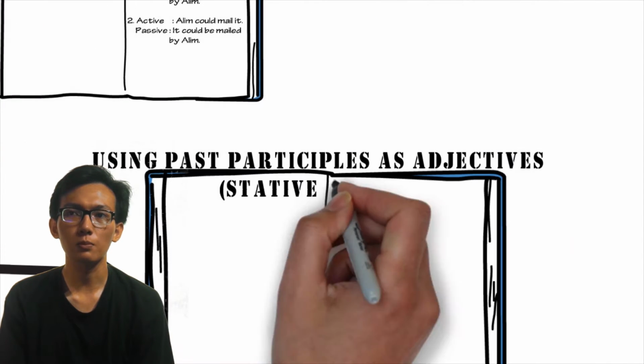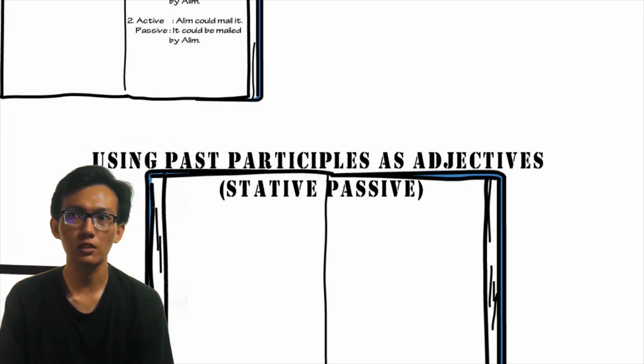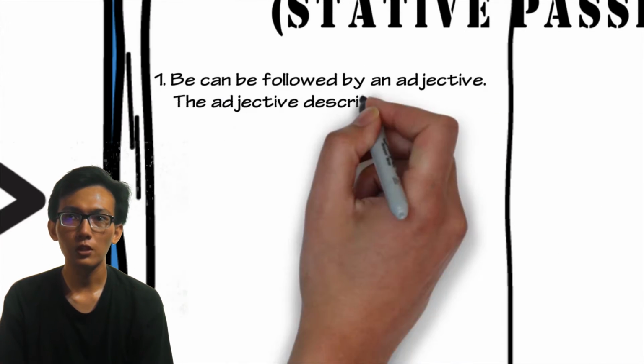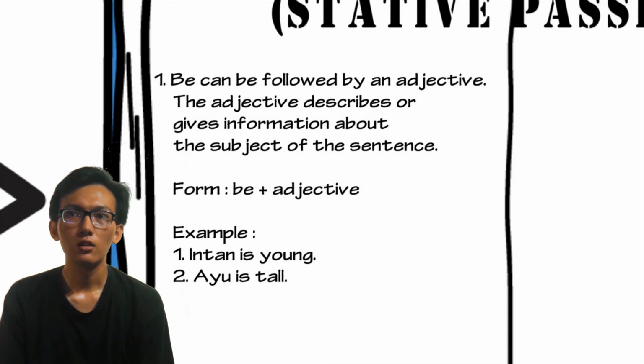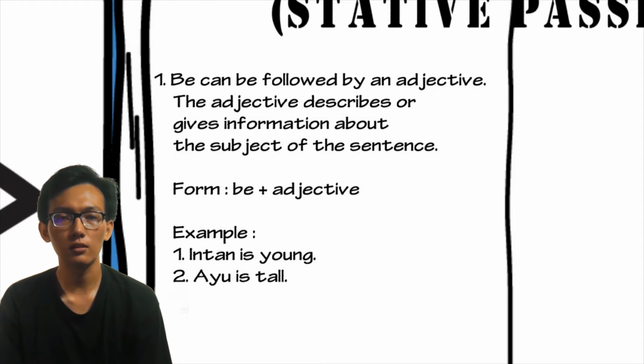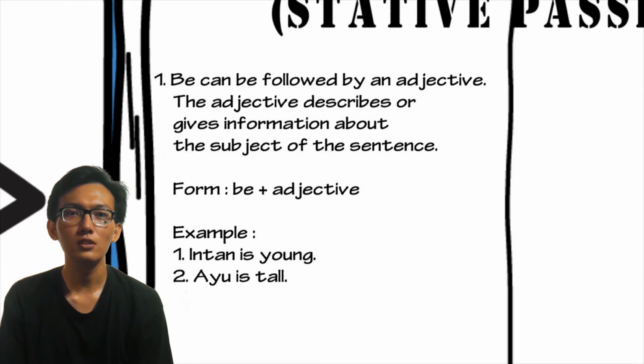Next is using past participle as adjective, or stative passive. First one, be can be followed by an adjective. The adjective describes or gives information about the subject of the sentence. The form, be plus adjective. Example 1. Intan is young. Second, Ayu is tall.